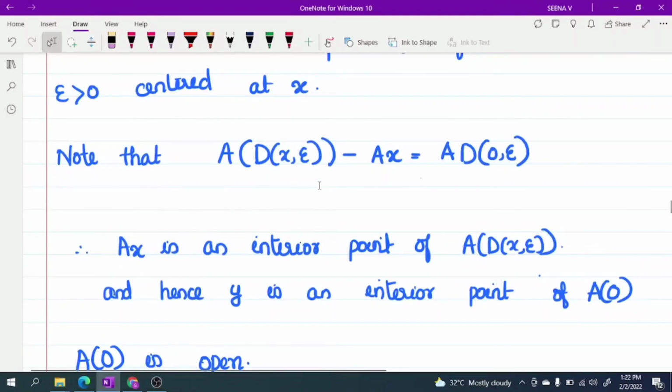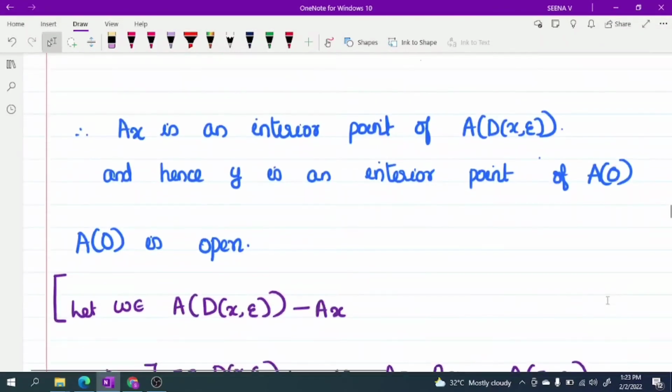Okay. So here this is A(D(x, epsilon)). If you consider A(D(x, epsilon)) minus Ax, then that is clearly A(D(0, epsilon)). So here Ax is an interior point of A(D(x, epsilon)), and hence y is an interior point of AO. Therefore, A is an open set.